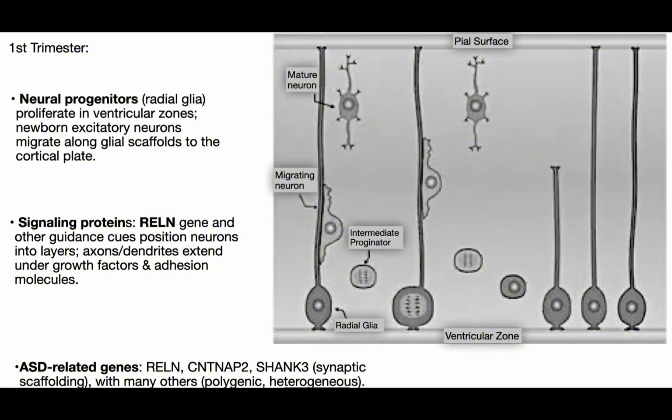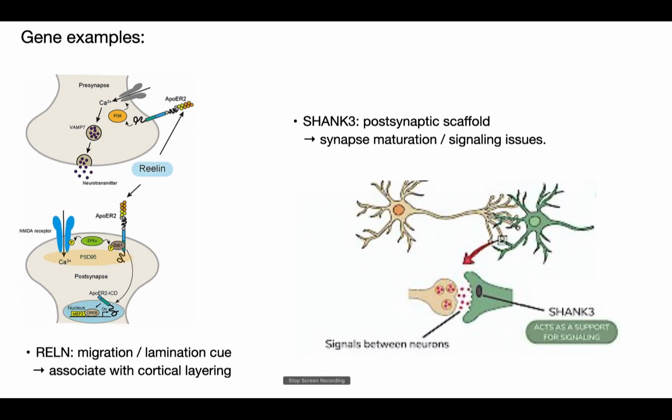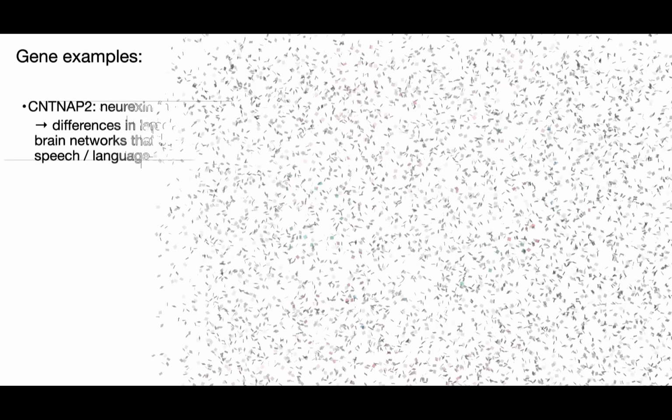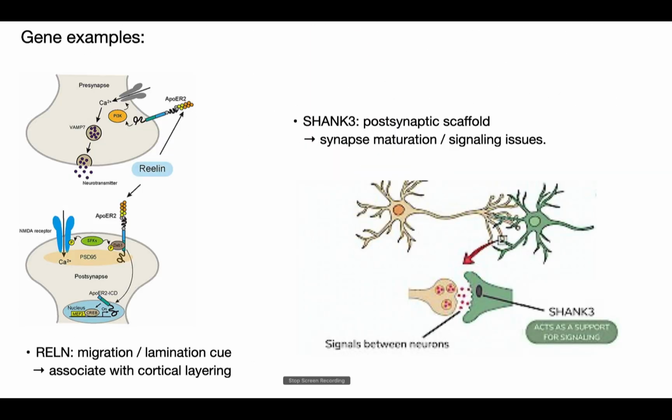New excitatory neurons then migrate along these glial scaffolds to the cortical plate. This process is guided by signaling proteins like reelin, which helps organize the brain into proper layers, while axons and dendrites extend under the control of growth factors and adhesion molecules. Several autism-linked genes like RELN, CNTNAP2, and SHANK3 are active at this stage, showing how early genetic and molecular influences